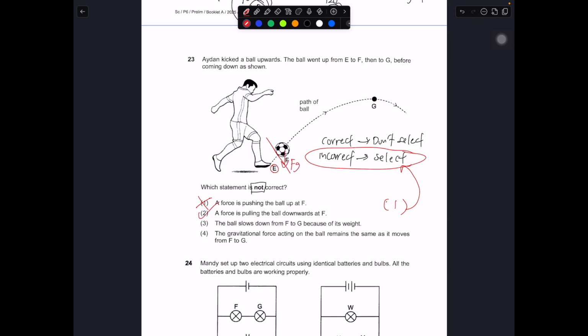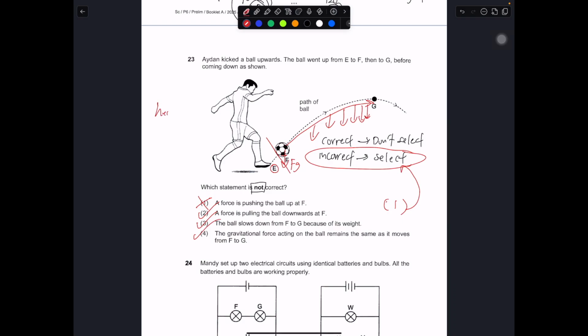So 2 is correct. The ball slows down from F to G due to its weight. F to G, it slows down, correct. The gravity will be pulling it down, so the speed of the ball will slowly decrease. So 3 is correct. The gravitational force acting on the ball remains the same as it moves from F to G. Correct. Because why?